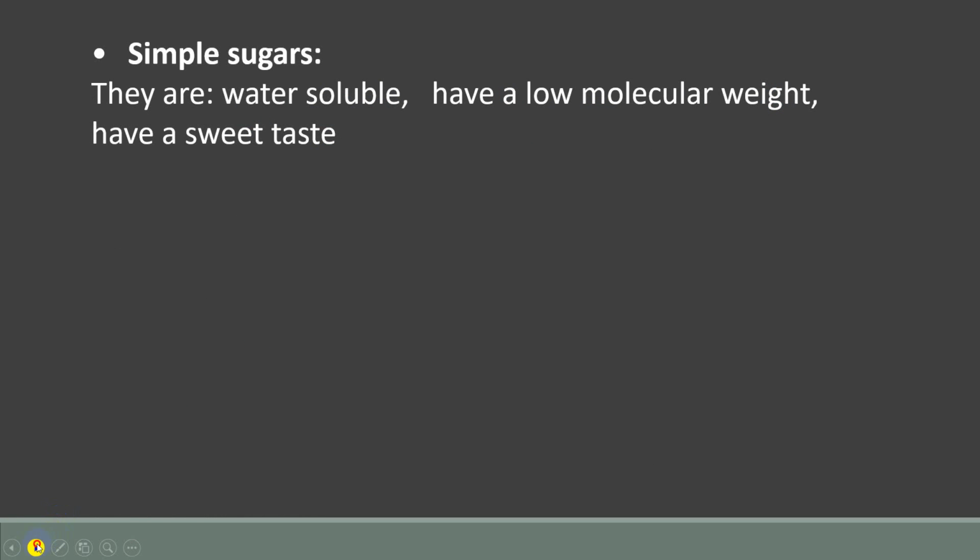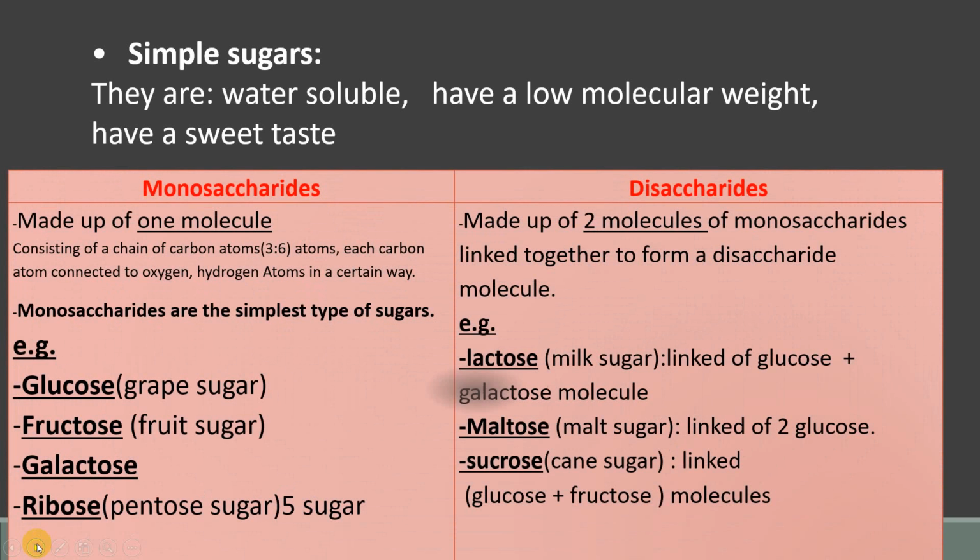Let's understand this. Here you have monosaccharide. This is simple sugar, both of them. Either it's made up of one molecule or it's made up of two molecules of sugar. It means that monosaccharide is the simplest type of sugar.